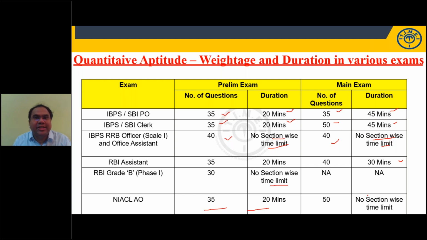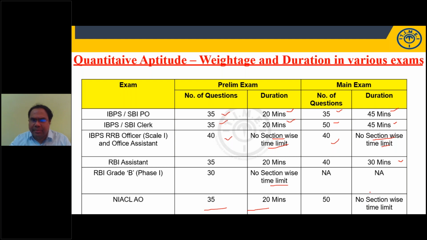Your speed and accuracy should be top class, right? Accuracy means if you attempt 10 questions, 8 correct and 2 wrong is acceptable. If you attempt 10 questions, 2 correct and 8 wrong, that is not accepted. So you need 80-90% accuracy. That means if you attempt 10 questions, definitely 8 or 9 should be correct. So accuracy and speed both are important.